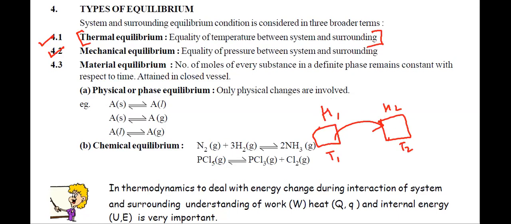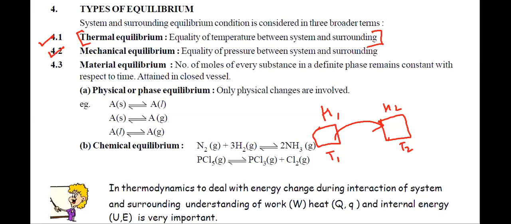Yes or no? Tell me. If you keep a mug of coffee in your room, it will cool down until the temperature reaches room temperature, right? So I can say that that is your thermal equilibrium.